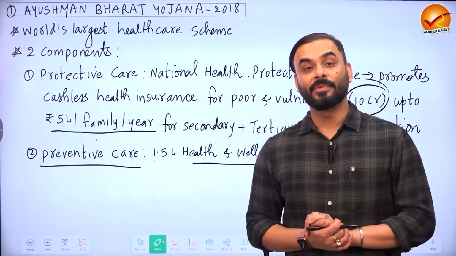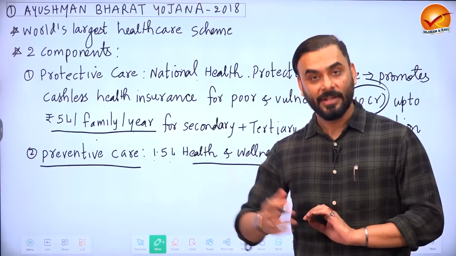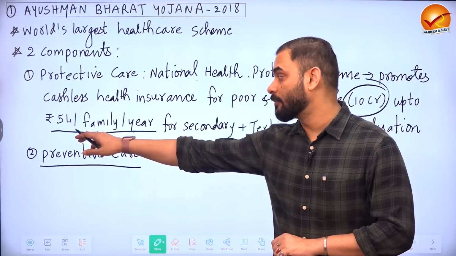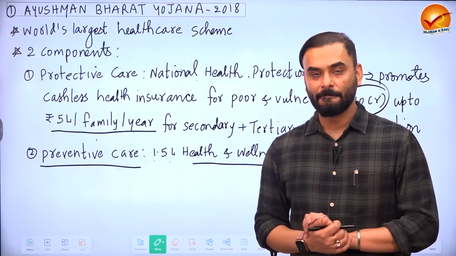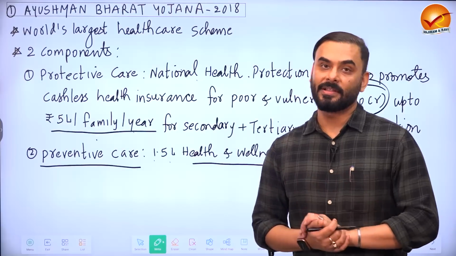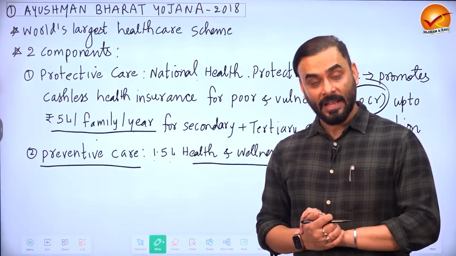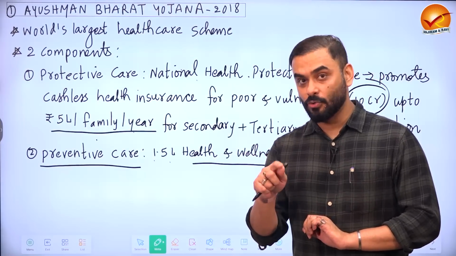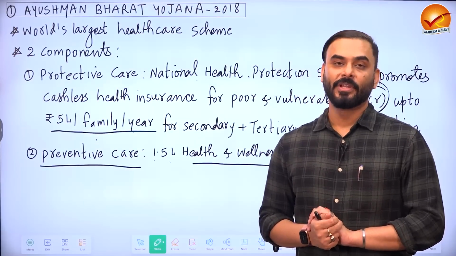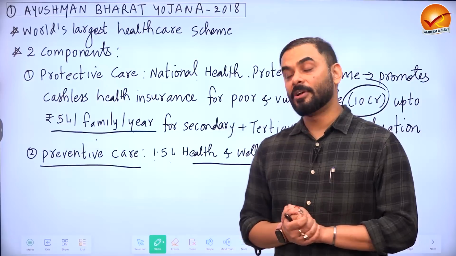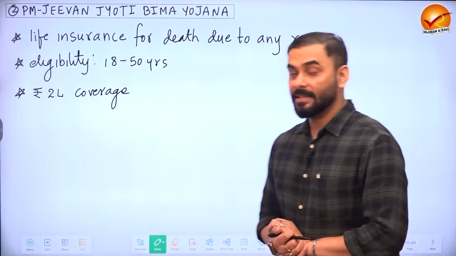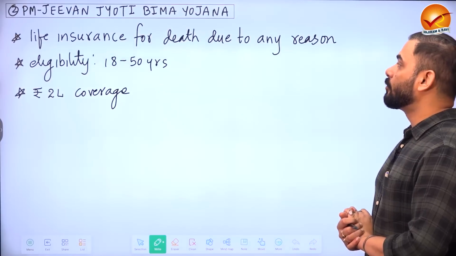But God forbid, suppose somebody requires surgery, which means secondary and tertiary healthcare. Then the government of India provides a health cover or health insurance of rupees 5 lakh per family per year, so that the person can go for hospitalization, etc., related to secondary and tertiary healthcare facilities. Now, can you go for hospitalization only in the government hospital? No, you can go to both government and private hospitals and avail the facilities. Under this Ayushman Bharat scheme, the government of India plans to cover around 10 crore poor and vulnerable section of the society.